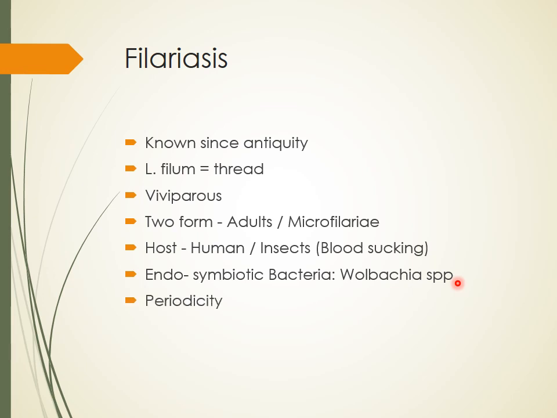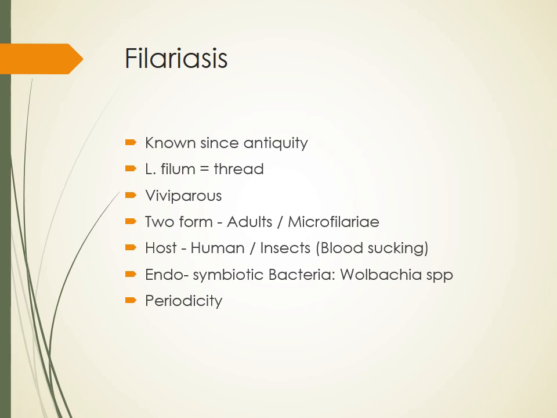Periodicity. Microfilaria would come in the blood at a specific period of time. For example, for Wuchereria bancrofti, there is a nocturnal periodicity. That means microfilaria would come in blood only in the night.